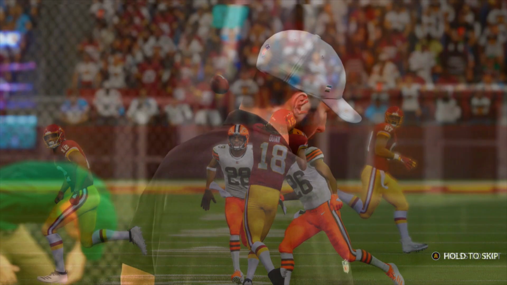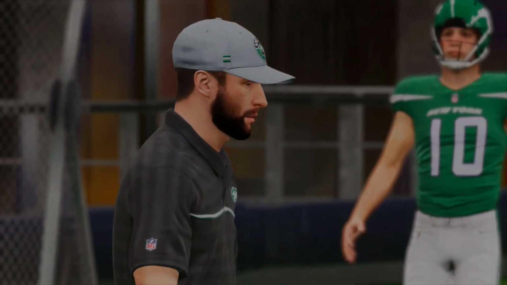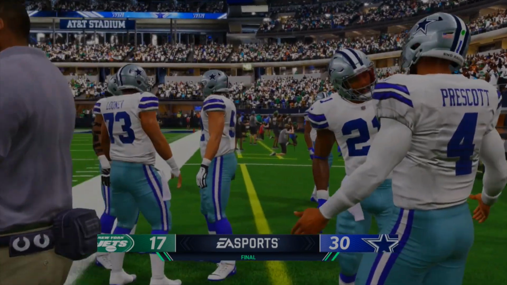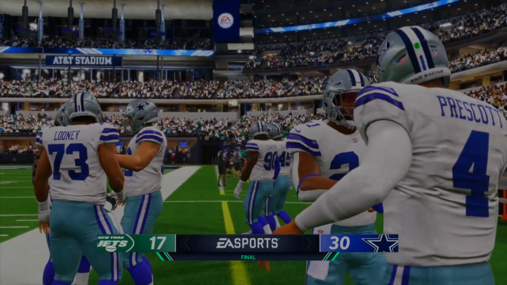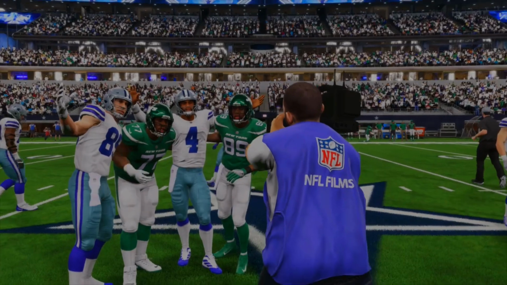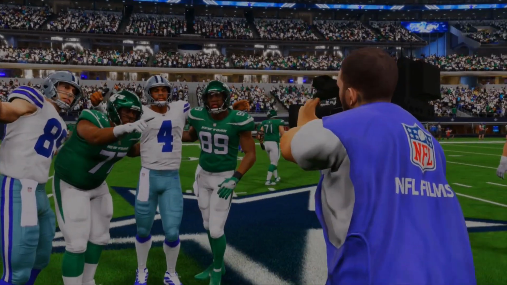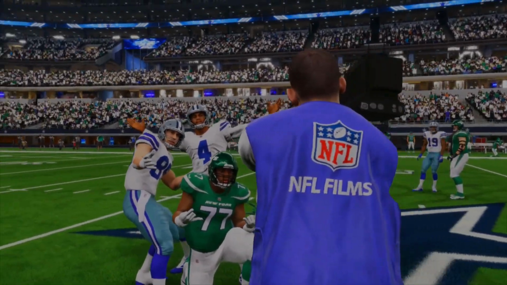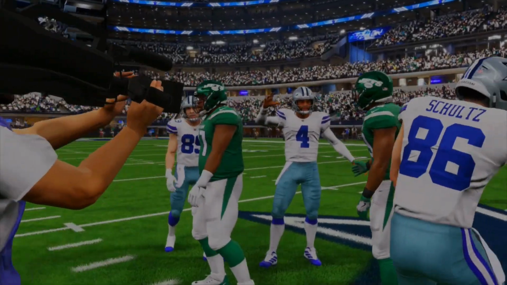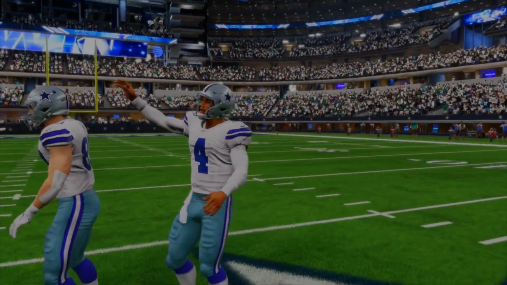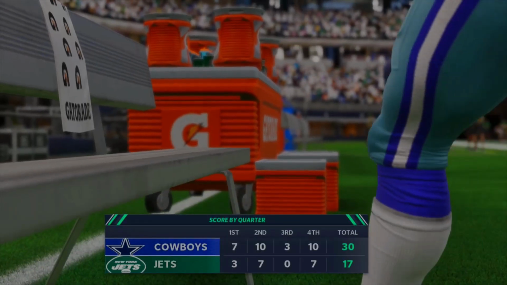Next game. Well, if you expected the Jets here to win, I don't really know what to tell you because that was never going to happen in any lifestyle or any life form. 30-17 is the final score of this game with the Cowboys winning it. 2 pretty bad teams matching up, but Cowboys and Dak Prescott, who should not be on the field unless he has a prosthetic leg on, wins this game versus the New York Jets. So they're moving on. Next game, I'm pretty sure it's the final matchup between the Titans and the Bengals.